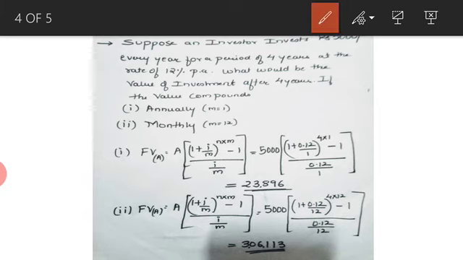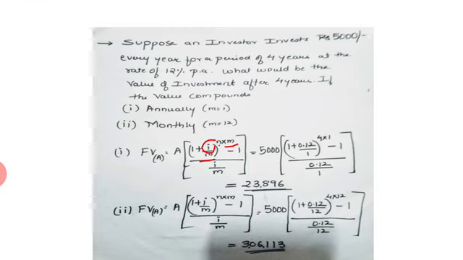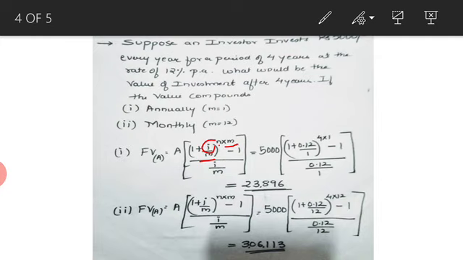It's A into bracket 1 plus I divided by M, the whole raised to N into M, minus 1, upon I divided by M. Wherever there is an I you divide it by M, wherever there is an N you multiply it by M. I'm repeating it again and again so that it is fixed in your brain. So 5,000 into 1 plus 0.12 divided by 1, the whole raised to 4 into 1, minus 1, upon 0.12 divided by 1. So the answer that you get is 23,896. This is your normal future value of annuity.